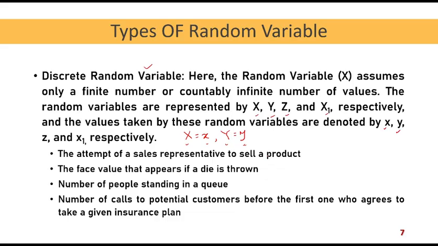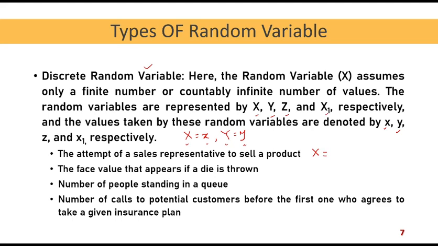That means the attempt of the sales representative either ends up with the sale of the product, or the product is not sold. That means if we represent X as a random variable, that is what is ultimately happening with the sales representative. Now we can put it in a random variable, because we have to connect this situation to some real numbers.